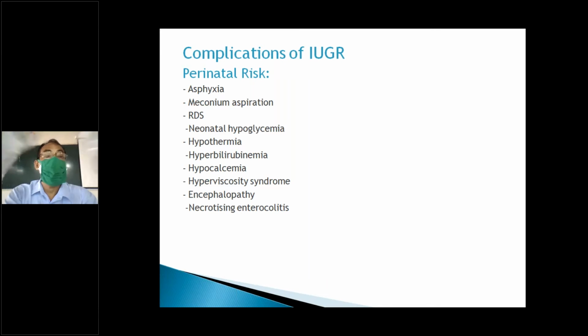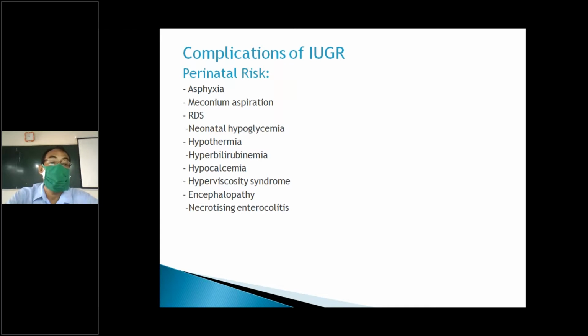There is struggling for breathing, grunting will be there, and there will be intercostal muscle indrawing. The color of the baby is bluish, whereas a normal baby will have pink color. These are the signs: respiratory grunting, and all these babies need oxygen supply.